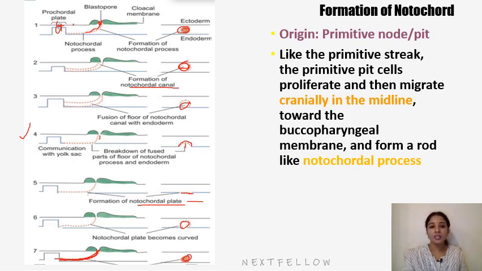Initially it exists between the neural tube and the endoderm of the yolk sac, but soon becomes separated by the mesoderm, which grows medially and surrounds it. The mesoderm surrounding the neural tube and the notochord forms the vertebral column, skull and membranes of the brain and spinal cord.